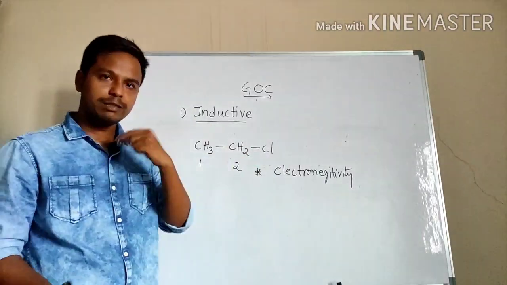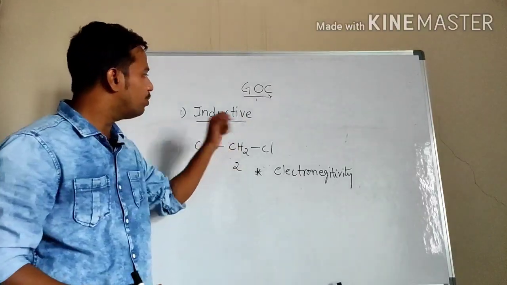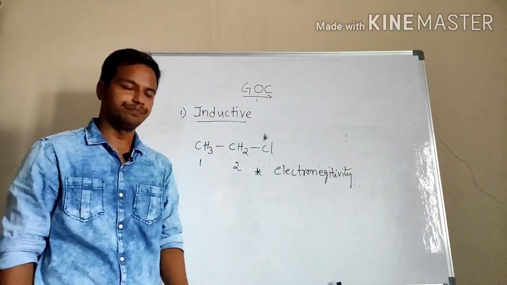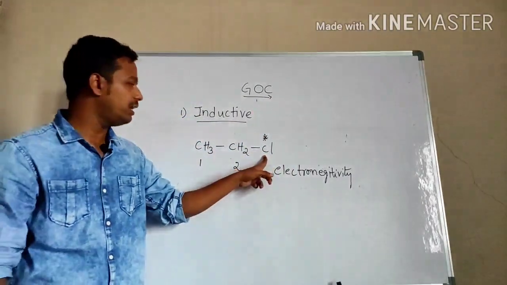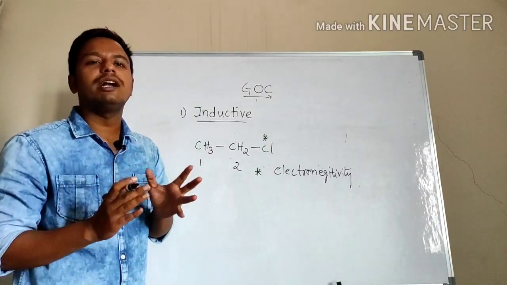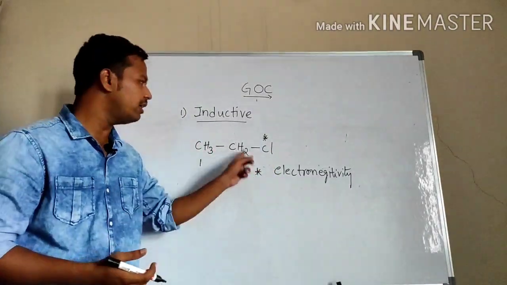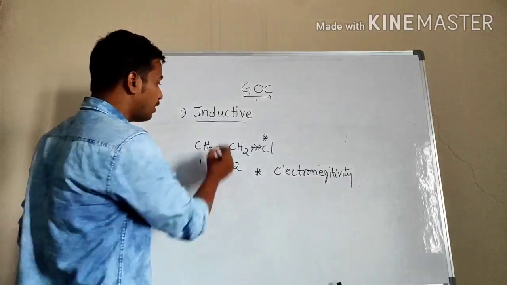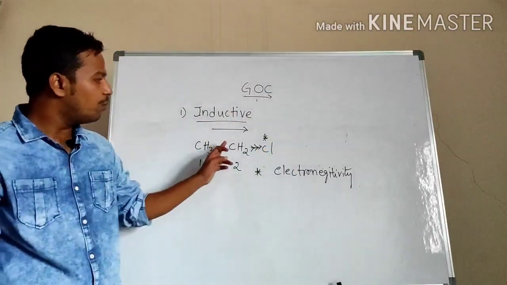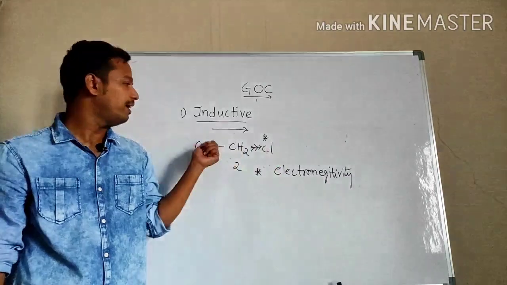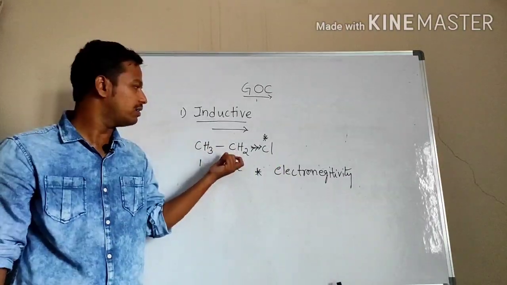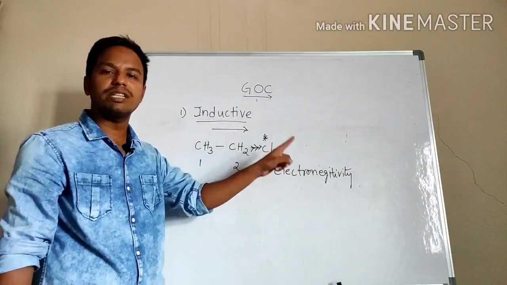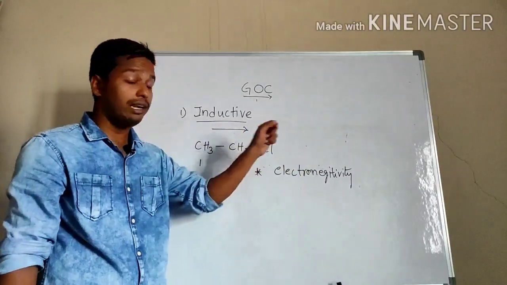I will explain electronegativity in detail later. Before that, we go back to inductive effect. Here the chlorine is the most electronegative atom. It pulls the shared pair of electrons towards itself, like this. The movement is from right to left, that is, electrons are migrating from the left side to the right side, towards the most electronegative atom.